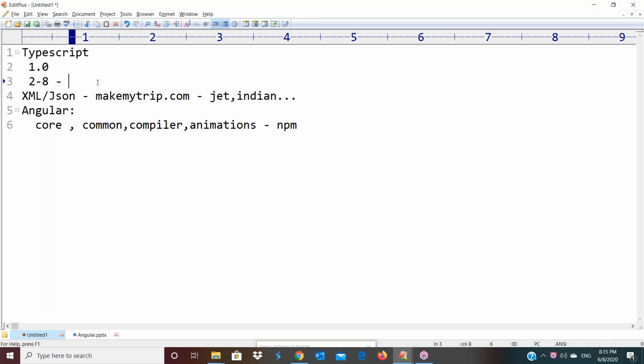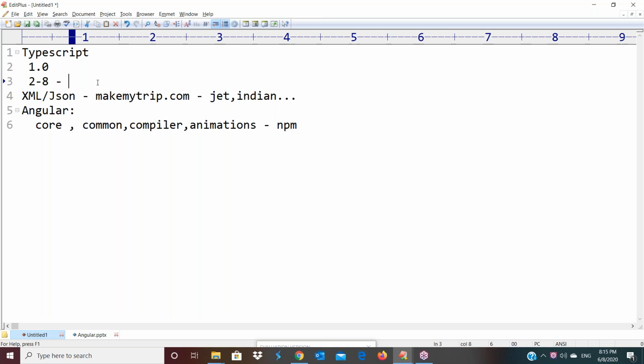See, Krishna, I'm telling you one point. If you know JavaScript, then TypeScript, Angular, React JS, MongoDB, Node.js, jQuery, all these technologies are very simple. Is it clear? So if you know JavaScript, all these are very simple to you. Just like if you know C language, then C++ and Java become very simple. Yes or no?